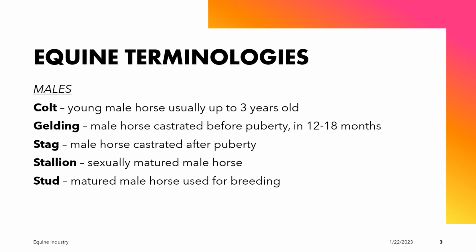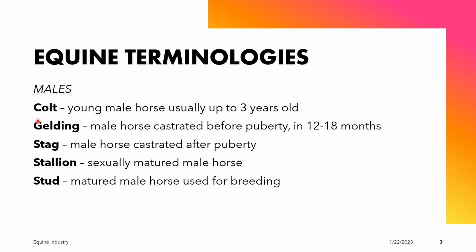For the equine terminologies that are related to the male animals or male equines, we have the colt. The colt is a young male horse, usually up to 3 years old. We also have the stallion. When we say stallion, that is a sexually matured male horse.